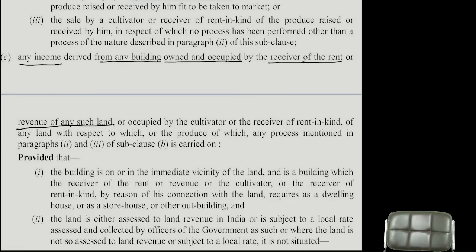See, I have a building. I kept it vacant throughout the year. There is a building. I kept it vacant. How many months? Throughout the year, 12 months the building is vacant. No tenant. Rent will come or will not come? Will not come. Income will come or will not come? Loudly. Will not come. Will come.